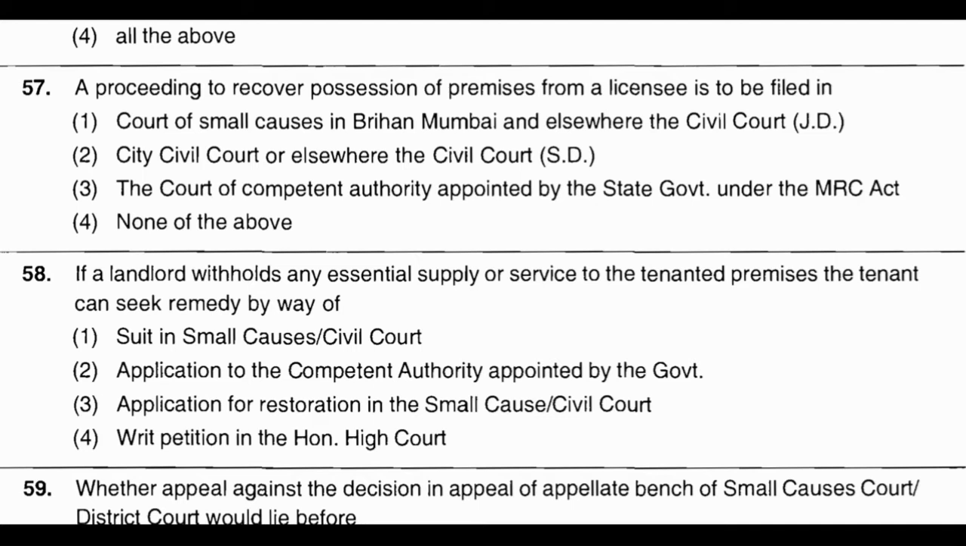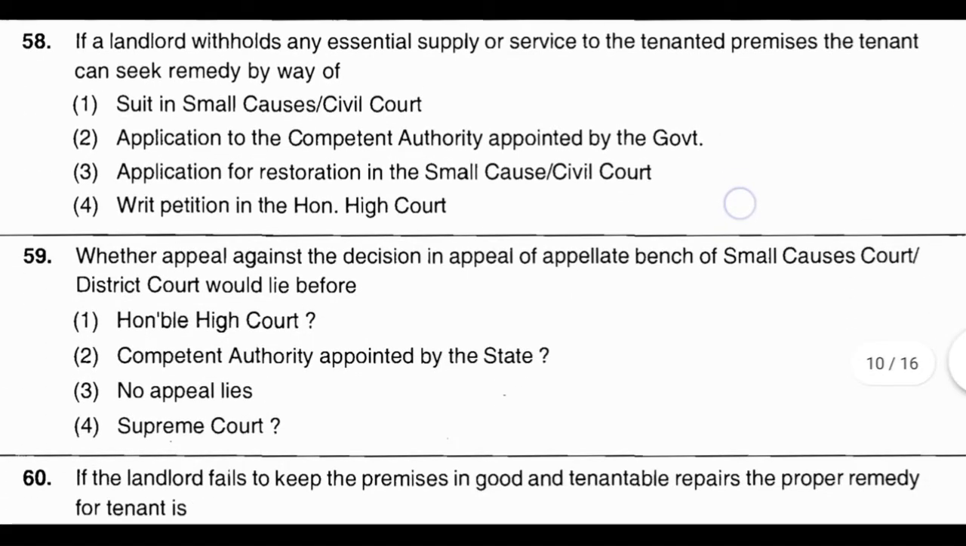Now question number 58. If a landlord withholds any essential supply or service to the tenanted premises, the tenant can seek remedy by way of option number 1, suit in small causes or civil court. Option number 2, application to the competent authority appointed by the government. Option number 3, application for restoration in the small cause or civil court. Option number 4, writ petition in the Honorable High Court. And the correct answer is option number 3, application for restoration in the small cause or civil court.